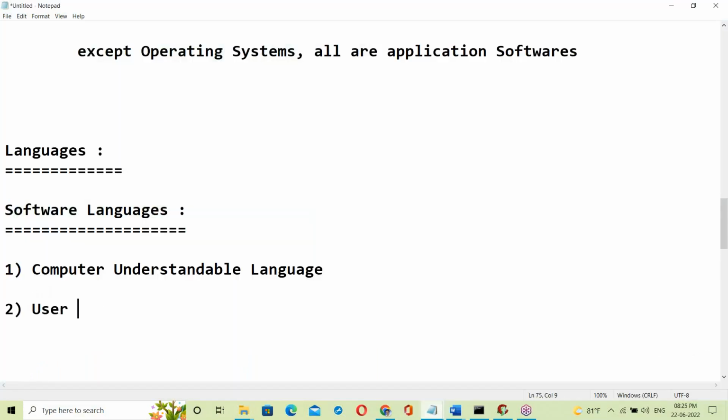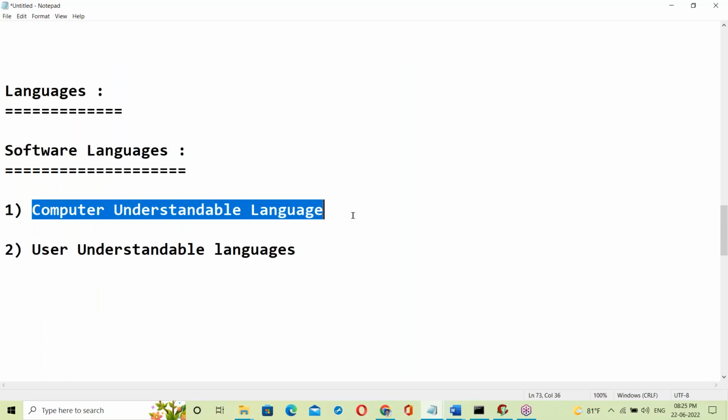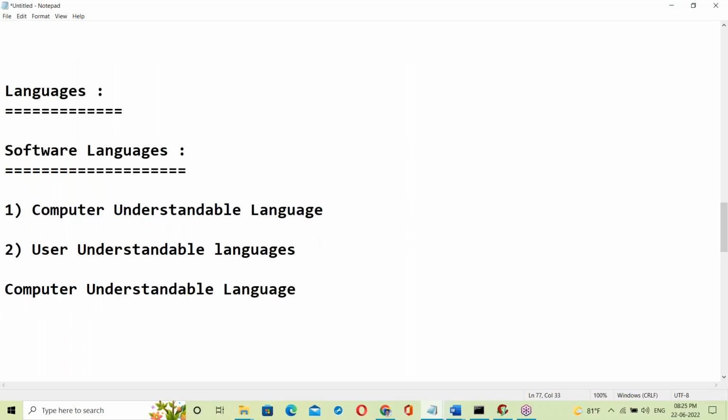Okay, computer understandable and user understandable. Now, what is computer understandable language? Computer understandable language depends on the generation of computers.